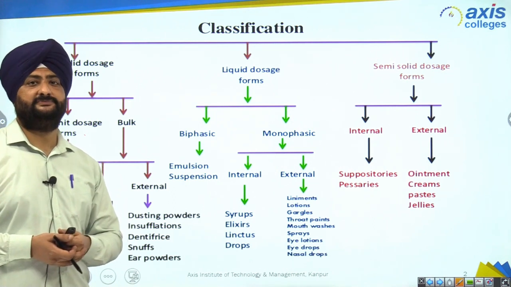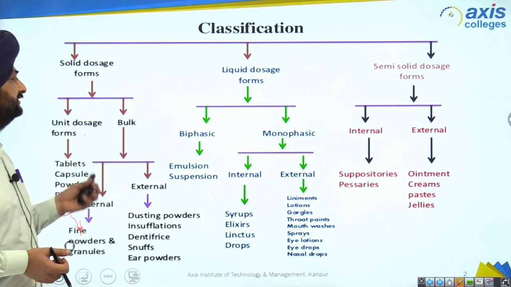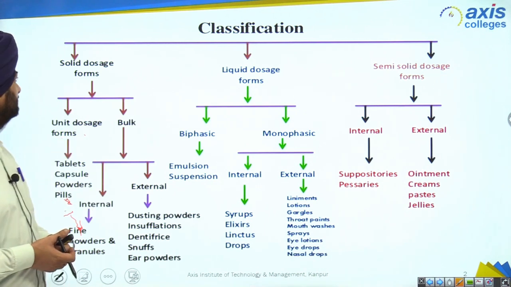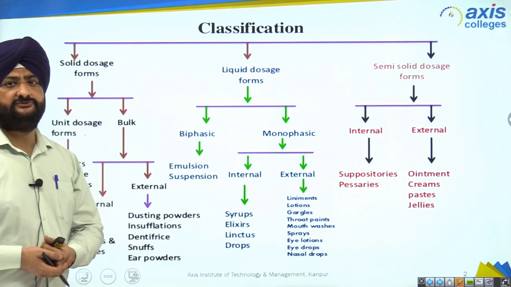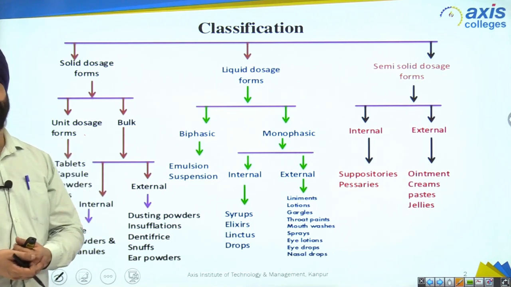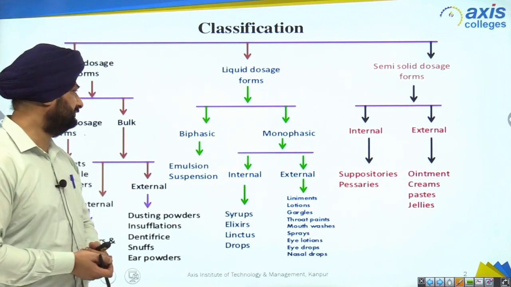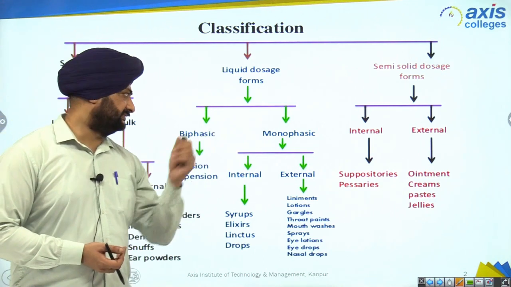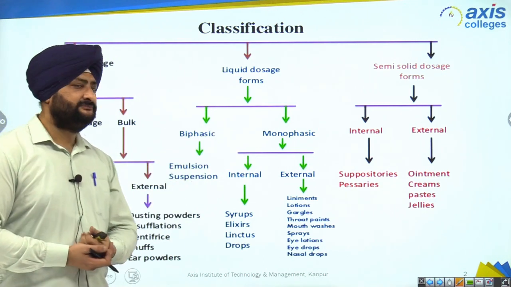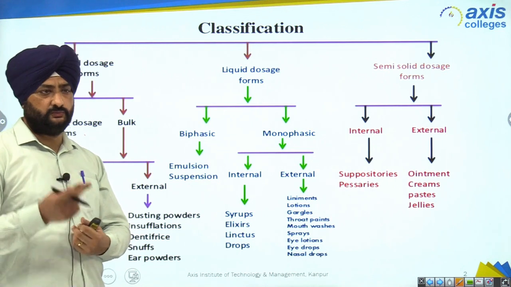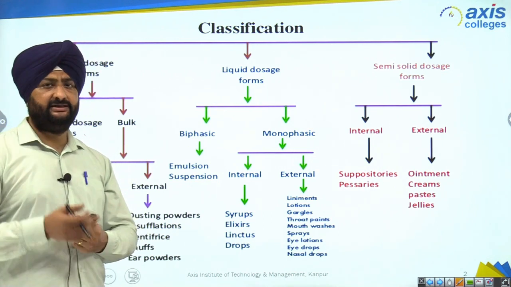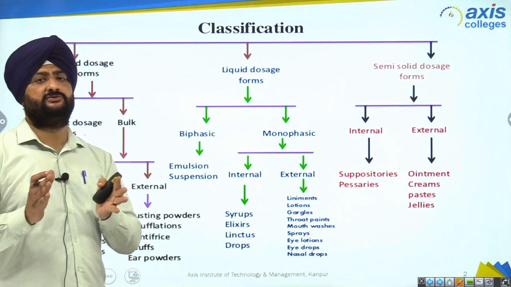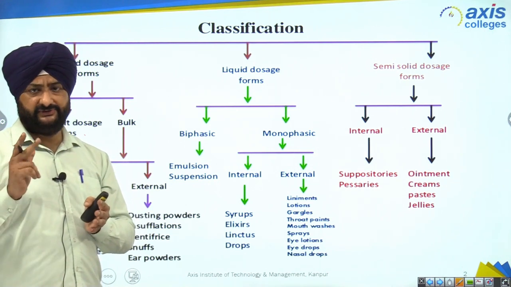That's called external, right? So there are various other dosage forms, like liquid dosage forms. In liquid dosage forms, it classifies into basically two types, biphasic and monophasic. Now what is biphasic? As the name suggests, bi means two, right? So in biphasic dosage form, two phases are there. We can easily distinguish by seeing the dosage form that it has two phases.